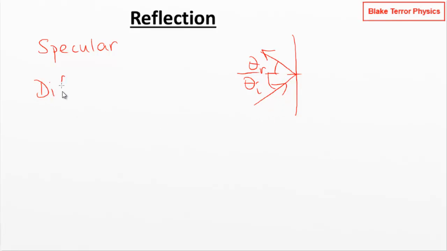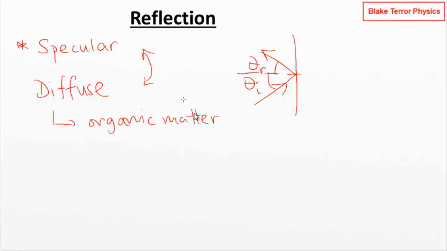Now we can get diffuse reflection as well. If you see the sunlight bouncing off of someone's head or something like that, you don't see your image in their head unless it's been spectacularly well polished. We're getting more of a reflective glow. It's spread out. It's less organized. We get a lot of this off of organic matter, where we're not going to get the same level of organization. We're not going to get a specular reflection. So we've got these 2 different types of reflection here.